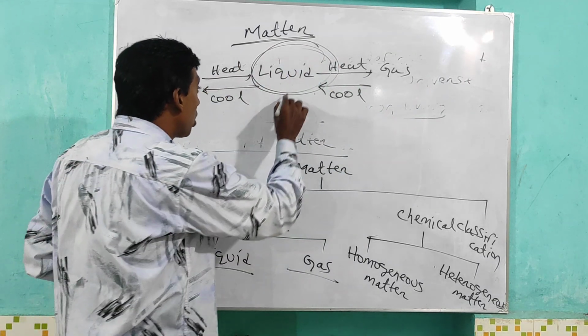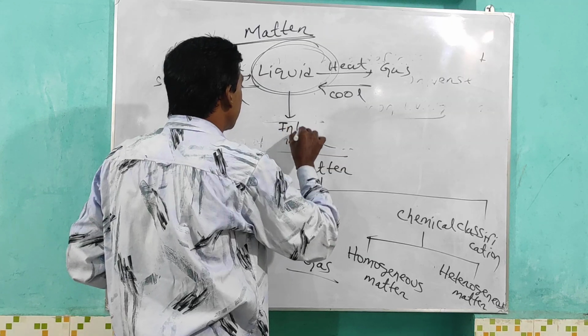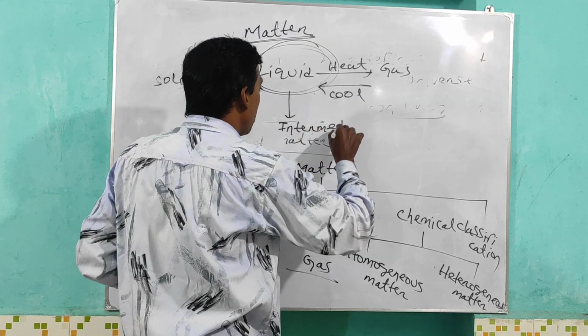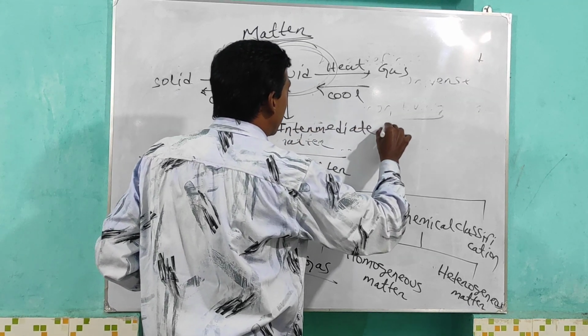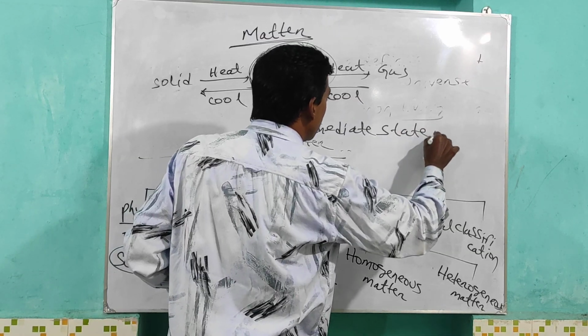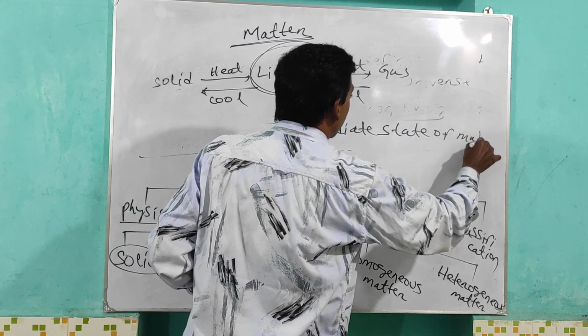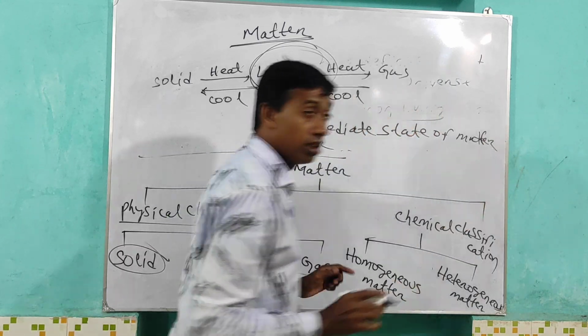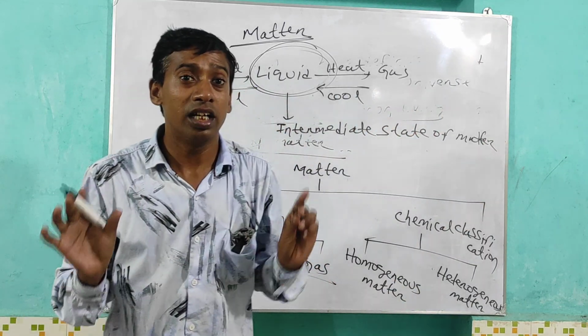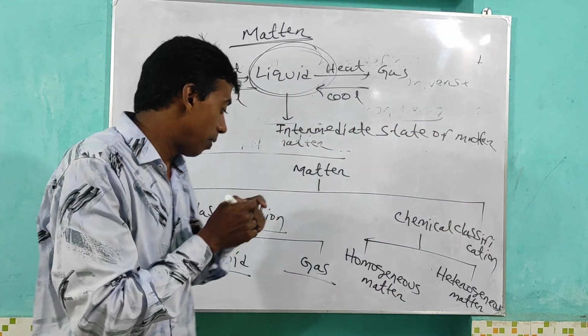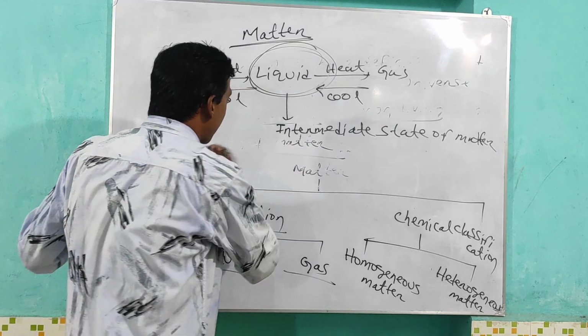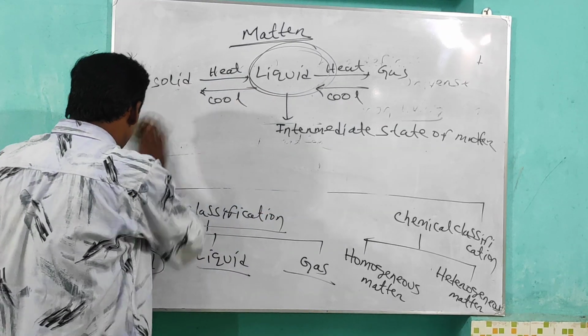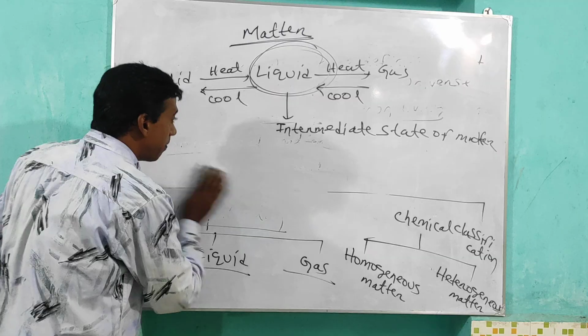So liquid is which state? Intermediate state. Liquid is the intermediate state of matter, because from liquid you can get gas directly by heating, and from liquid you can get solid by cooling.